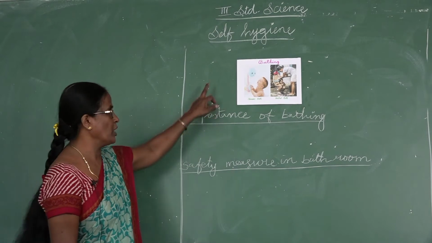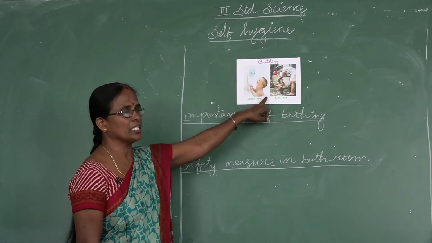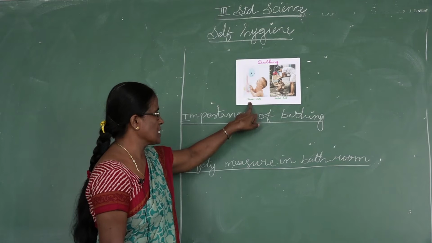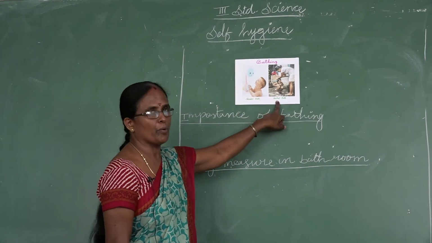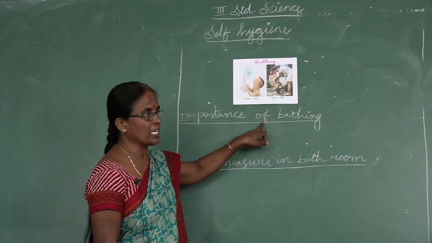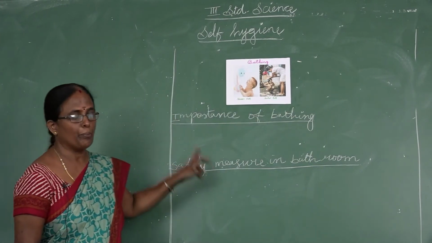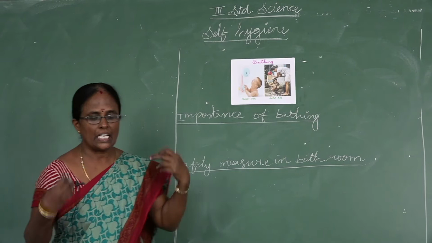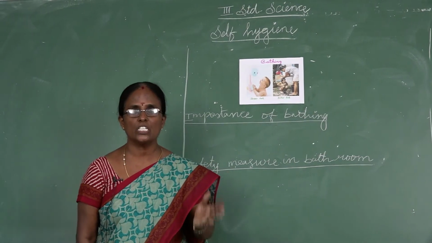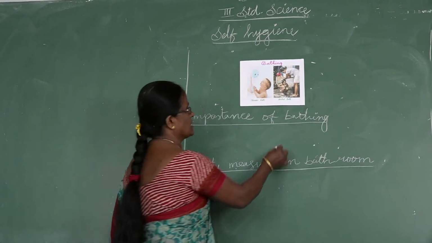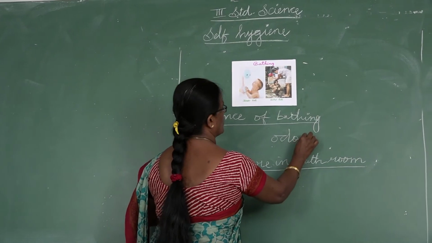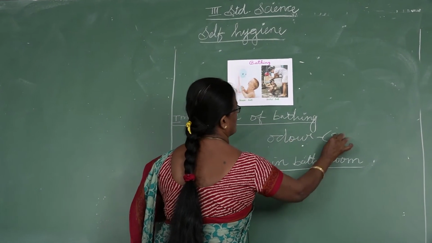Next topic, bathing. What are the methods of bathing? First one, shower bath, and second, bucket bath. Which bath saves our water? The bucket bath saves our water. Importance of bathing: it cleans our body and removes dirt and odor. Odor, O-D-O-U-R, means smell.